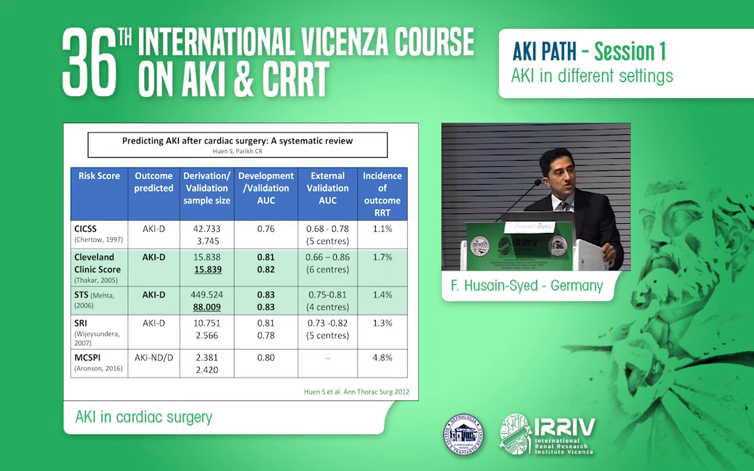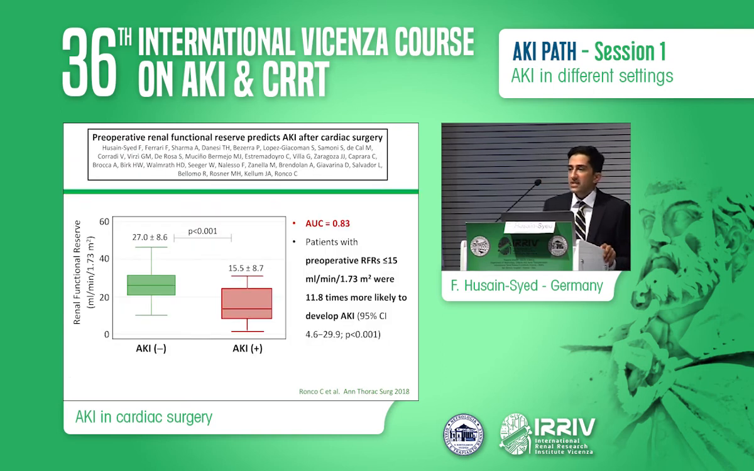I mean, we all know that chronic kidney disease is the strongest risk factor for AKI. We don't need to do the scores in those patients because we know they will develop AKI. But what about patients who have a normal renal function, or who appear to have a normal renal function? And the only test that addresses this need is the so-called kidney stress test.